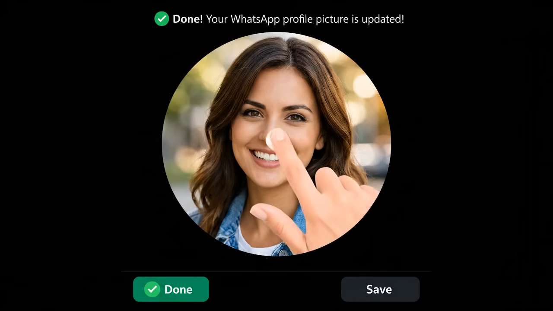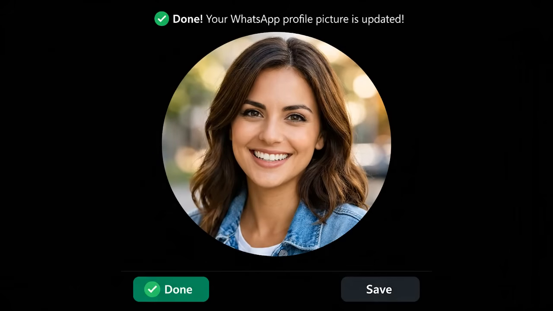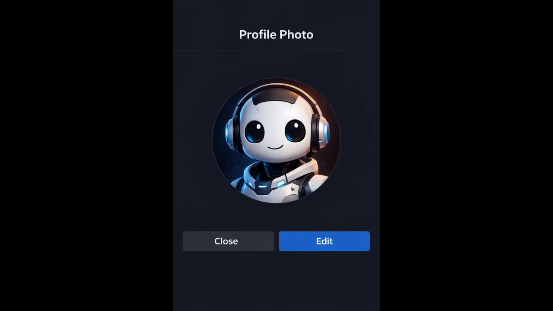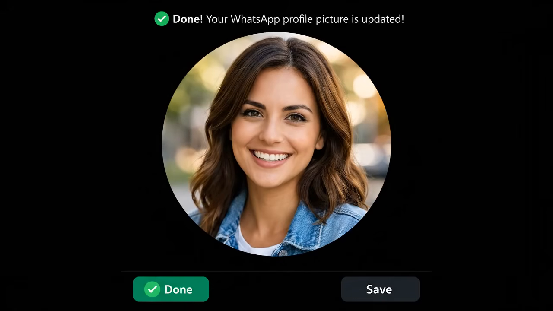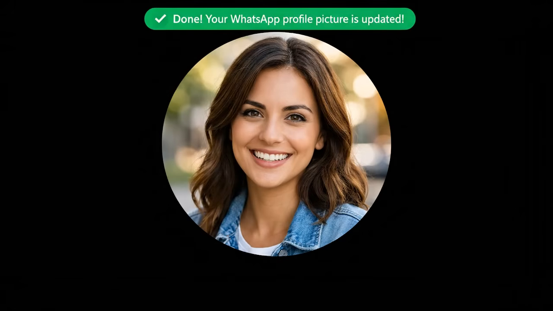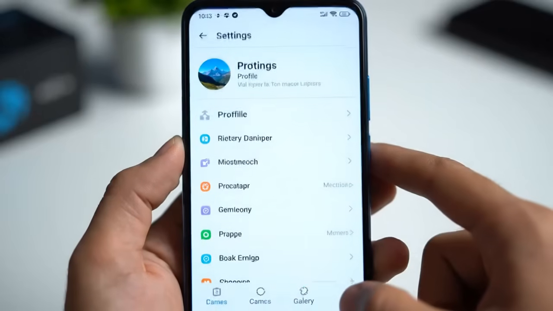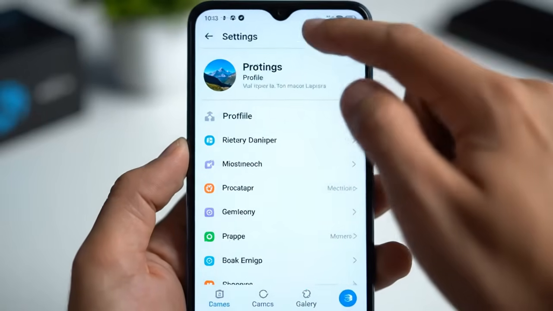Here are some tips. Make sure your photo is clear and shows your face if you want your friends to recognize you easily. After you pick your photo, WhatsApp will let you crop or adjust it. Zoom in or out, and center your face or the subject. Make sure nothing important is cut off. Once it looks perfect, tap Done to save. And that is it. Your new WhatsApp profile picture is now updated.